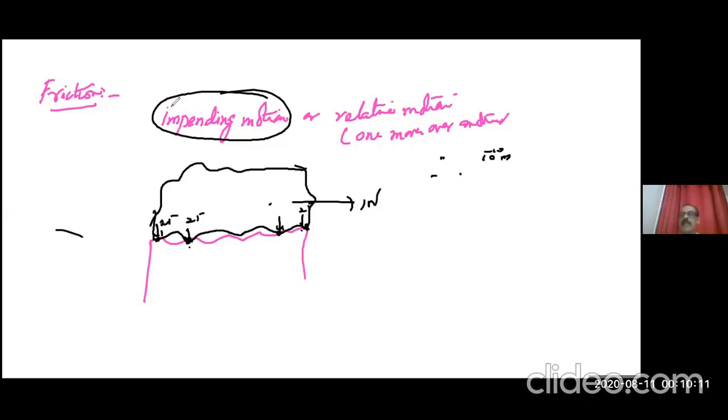At the time of impending motion, you exerted 1 Newton. Now we have to seek the reason why this is not moving. Naturally we know there must be an equal and opposite force developing between these joints, 1 Newton. That's why it's not moving.